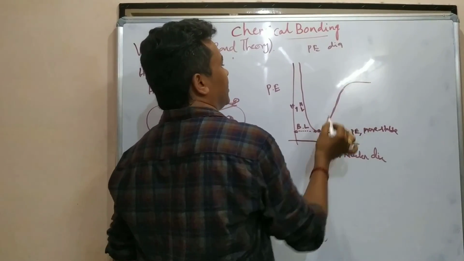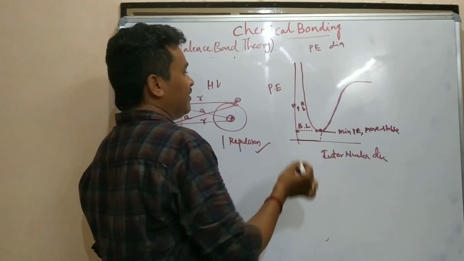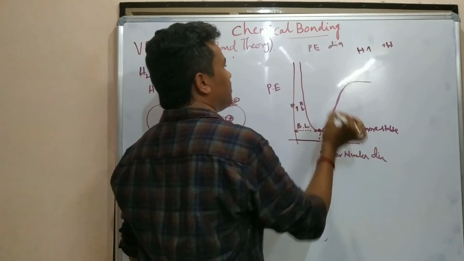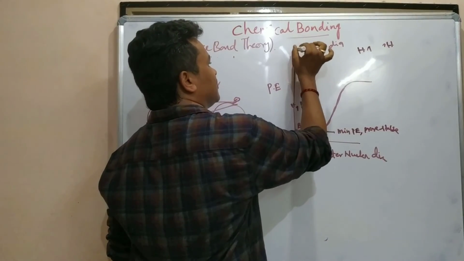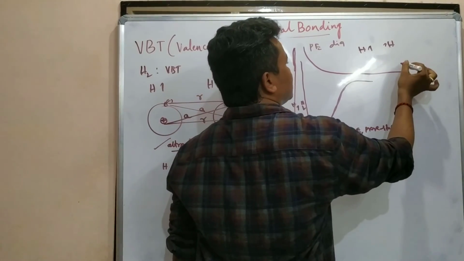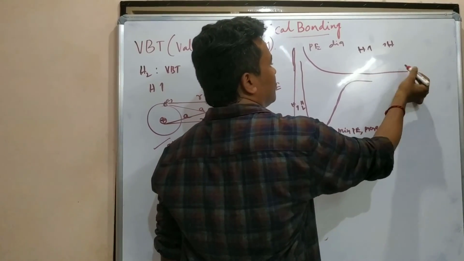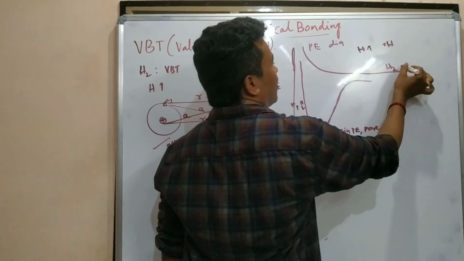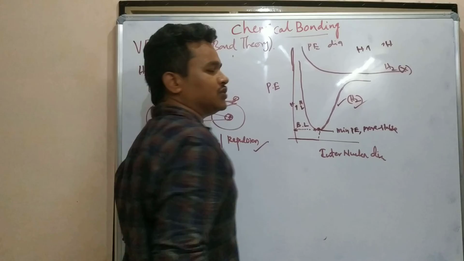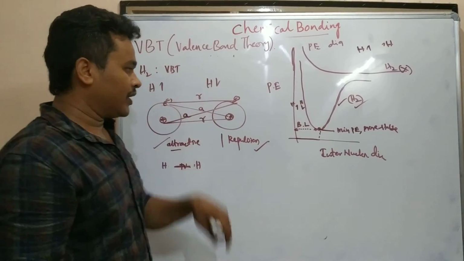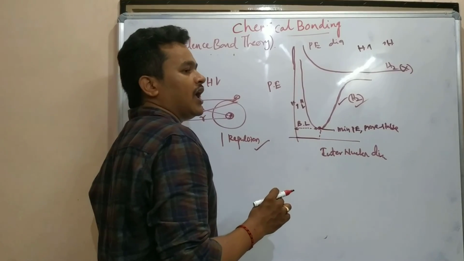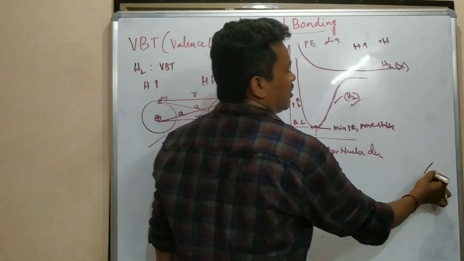If the two hydrogens come with the same spin, they have high potential energy, and that is not a favorable graph for the formation of H2. This other one is the favorable graph for the formation of H2. This is the potential energy diagram for the formation of hydrogen according to valence bond theory.